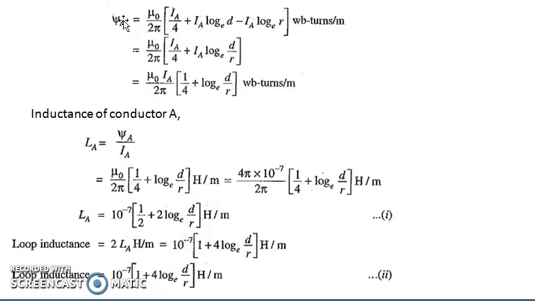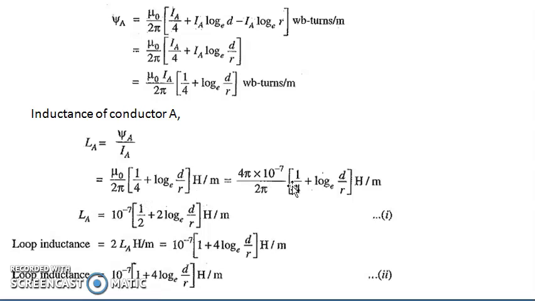This is the flux linking with conductor A. Therefore, inductance of a conductor A is flux linkages per current. So La is equal to psi A divided by Ia. This Ia gets cancelled. Finally, what we will get is μ0 by 2π into bracket 1 by 4 plus log to the base e d by r Henry per meter length.